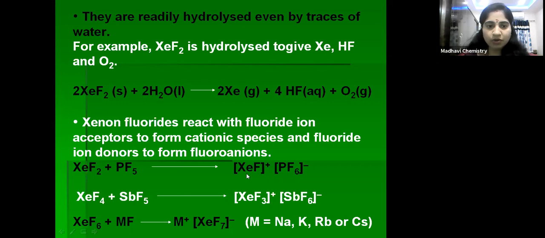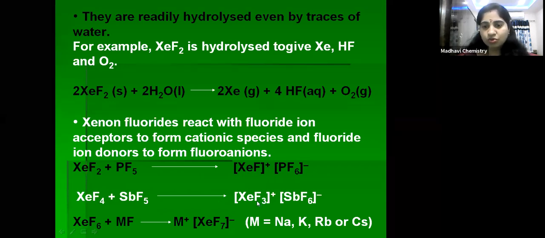Cation. Similarly, you can see in this reaction also, when XeF4 is combined with SbF5, SbF5 is a fluoride ion acceptor. It accepts a fluoride ion. So then what happens? It converts into SbF6 minus. Since XeF4 has given one fluoride ion, XeF3 is left, so the XeF3 plus cation is formed.